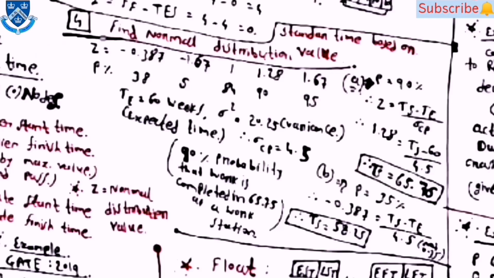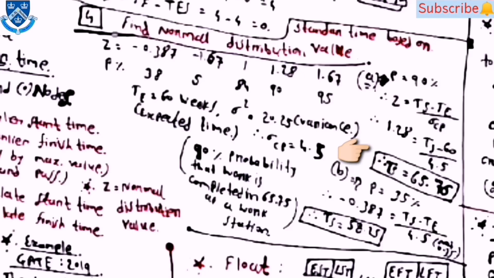Then you have to use the equation Z is equal to Ts minus Te by sigma Cp. Then the value of Ts will be 65.76. Then second one is P is equal to 35%, then Ts will be 58.25. You can understand this example in this way: for 90% probability the work is completed in 65.75 units at a workstation, and for 35% probability the Ts, means the time at the station, is 58.25.